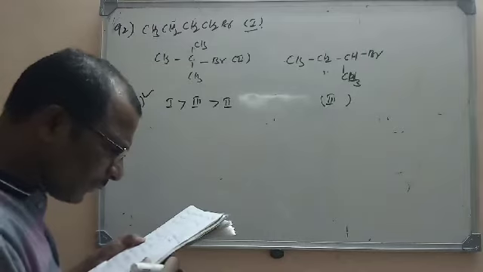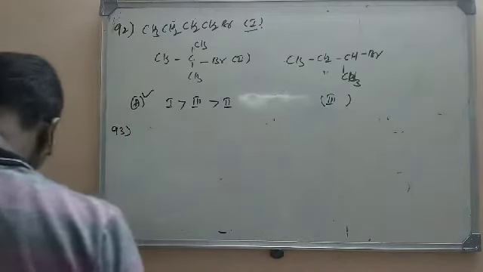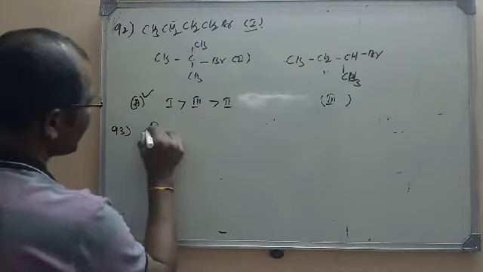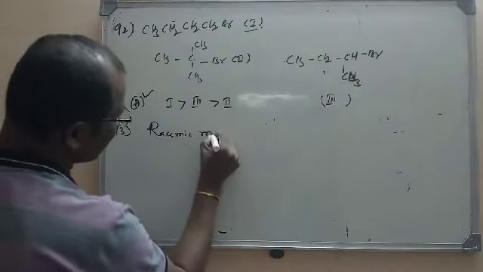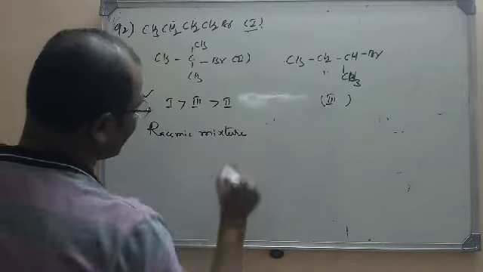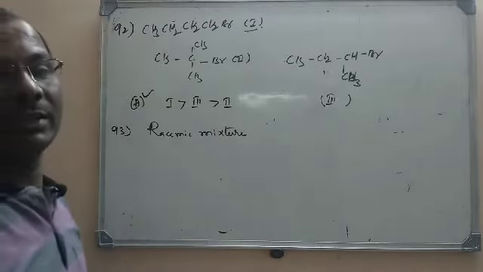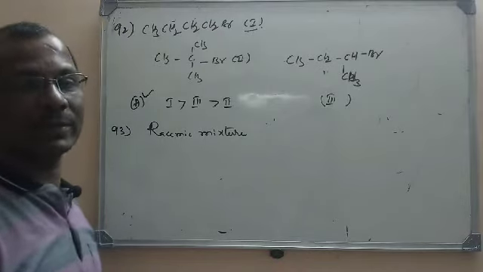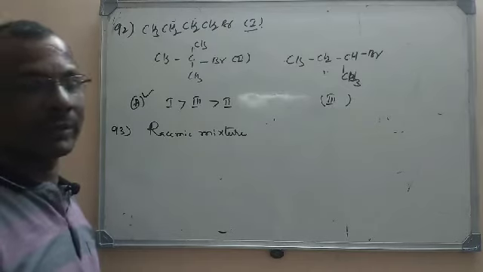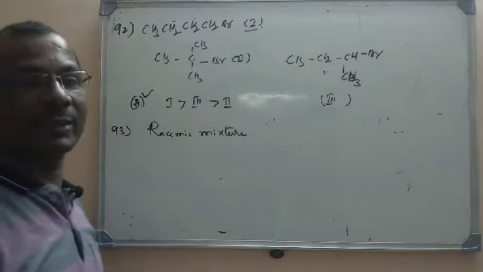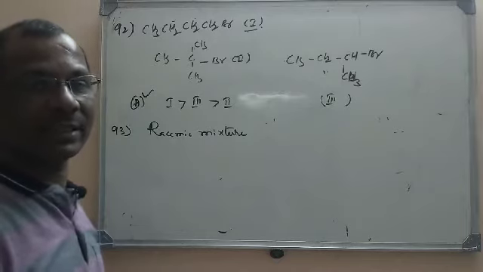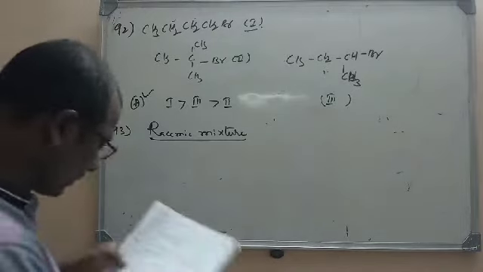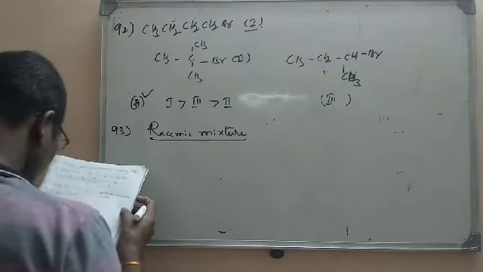The compound that forms a racemic mixture with aqueous KOH. So racemic mixture: we all know that in an SN1 reaction, racemization takes place where we get D and L forms. An equimolar mixture of D and L forms is called a racemic mixture. In SN1 always racemization takes place. So in which reaction are we going to get the racemic mixture? Let us check here.